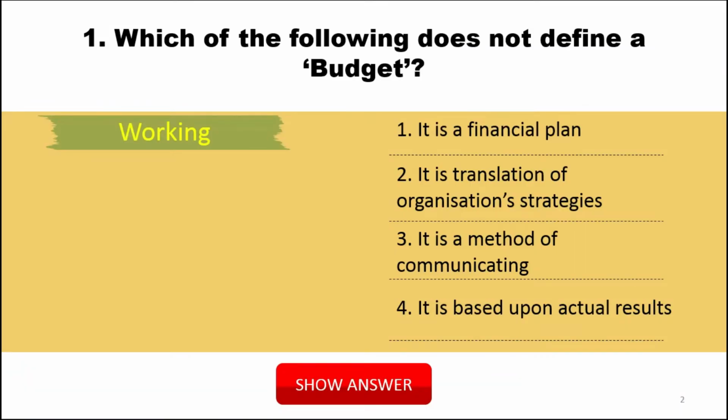The first question is, which of the following does not define a budget? There are four options. Which of the four is not defining a budget? It is a financial plan. Yes, it is defining, so it cannot be our answer. Second, it is a translation of the organization strategies. Yes, it is true, so it is defining a budget.